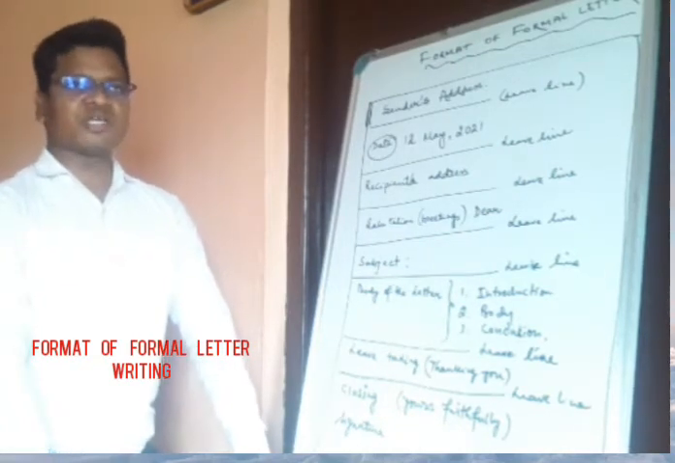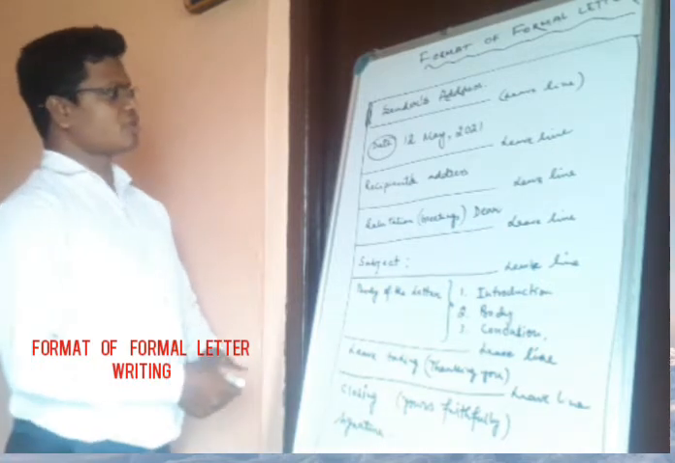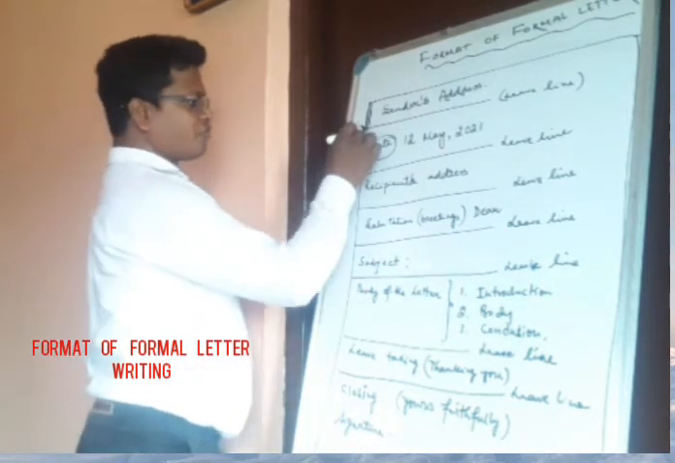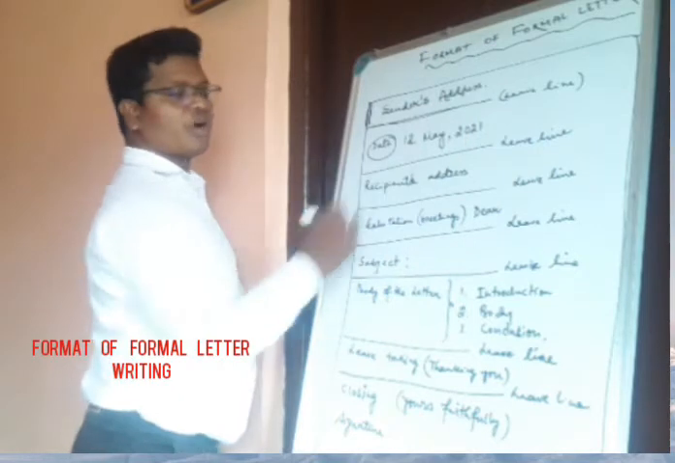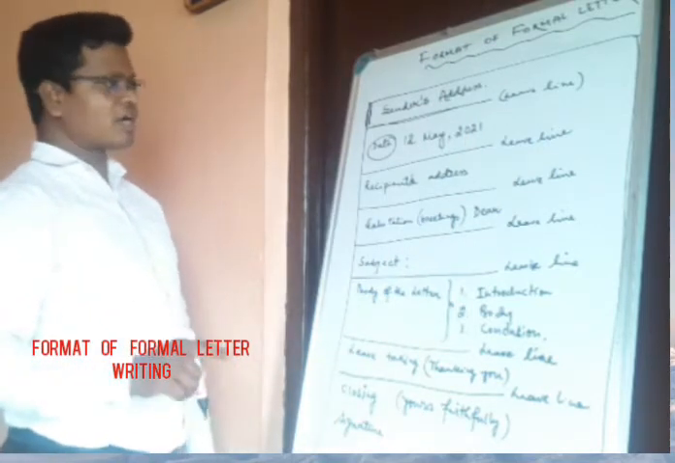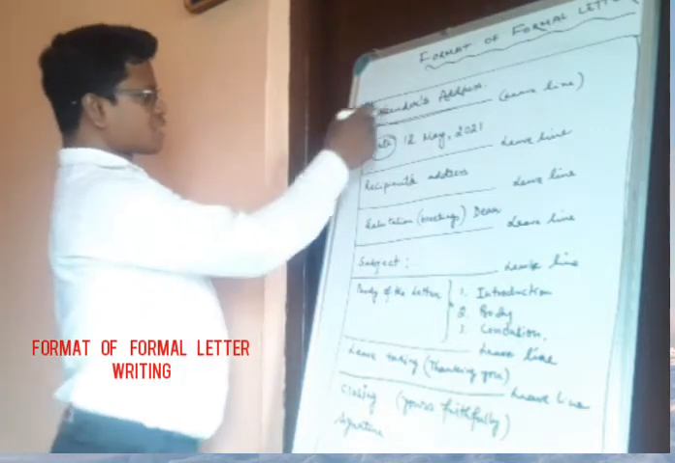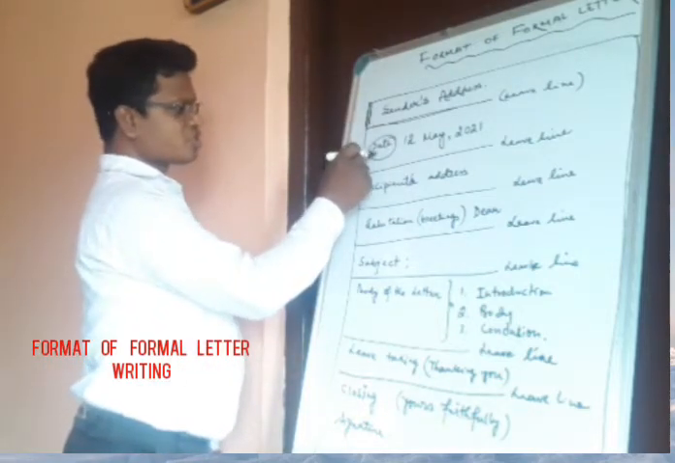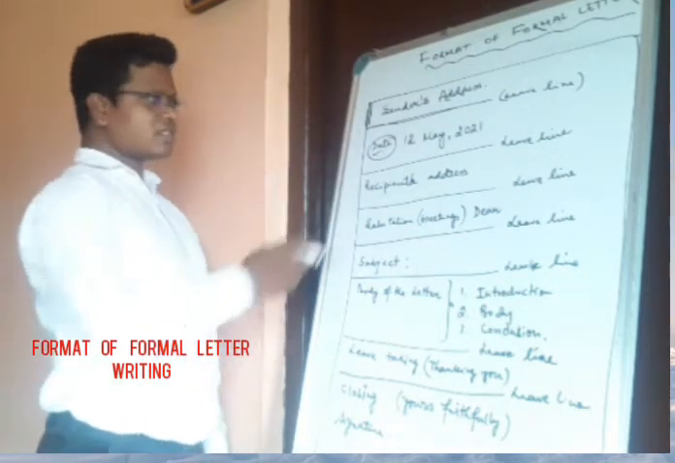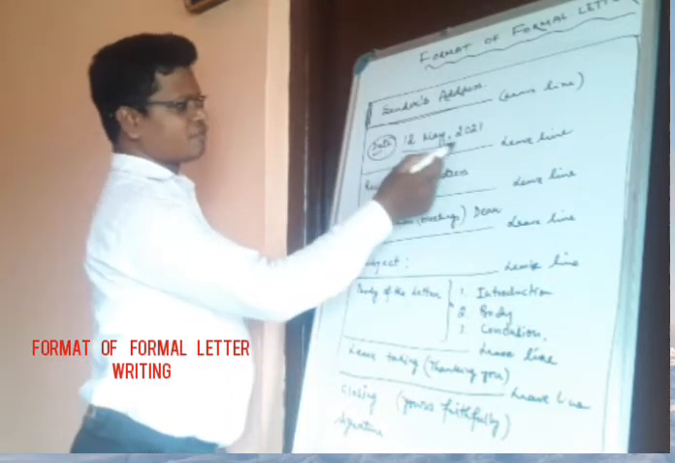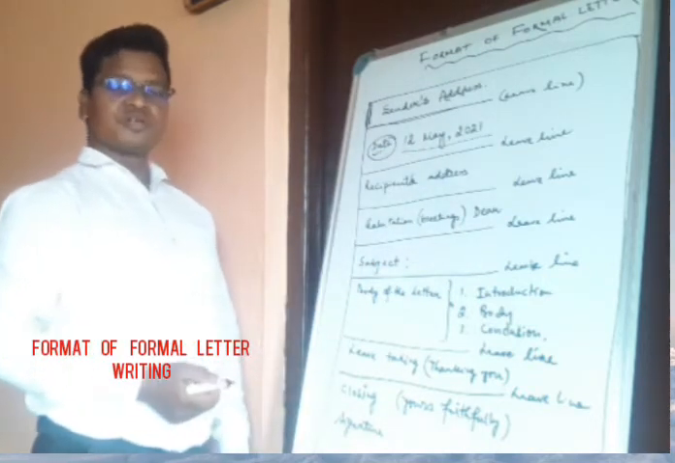So in the beginning you must write the sender's address, and after writing that, you have to leave one line. Leave one line before you write anything. So after the sender's address, we write the date. You can see the format I have written down. This is how you are going to write the date.